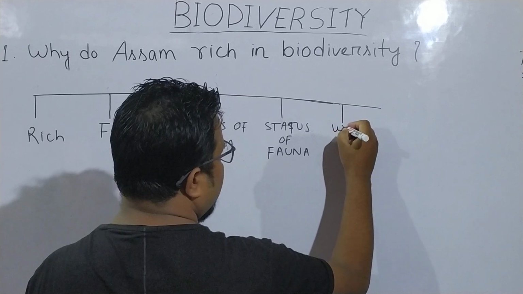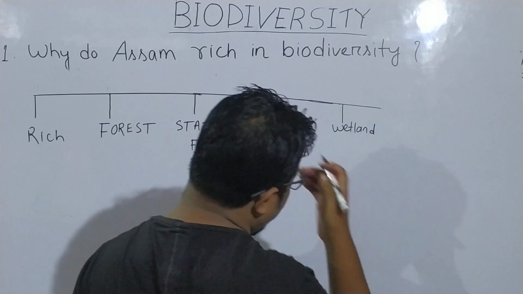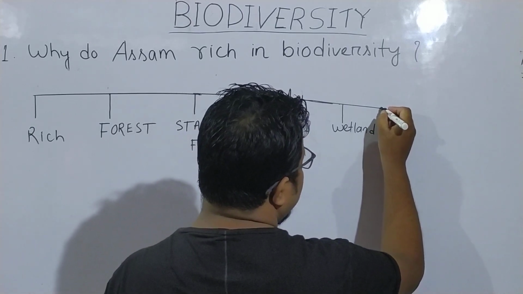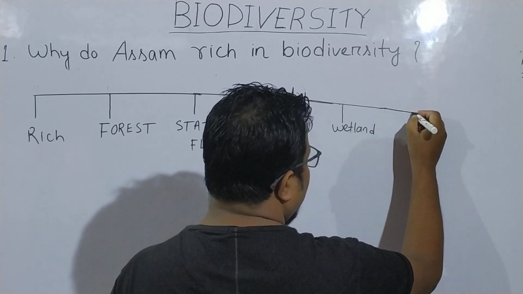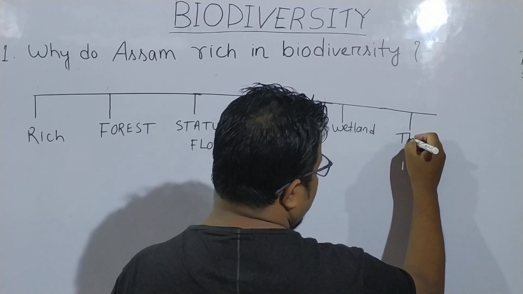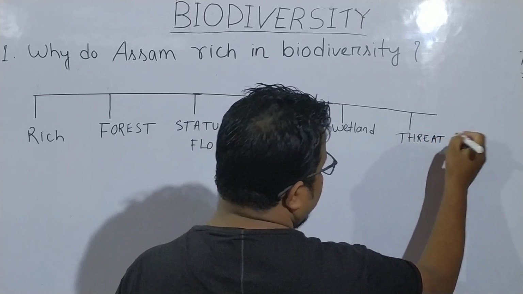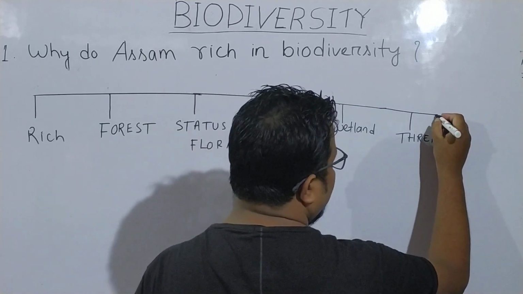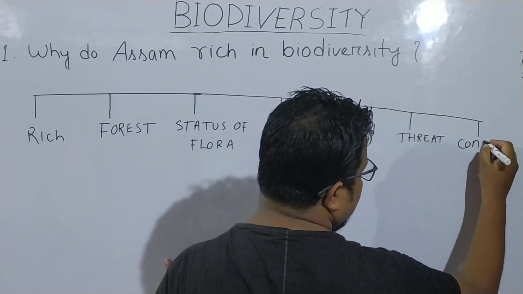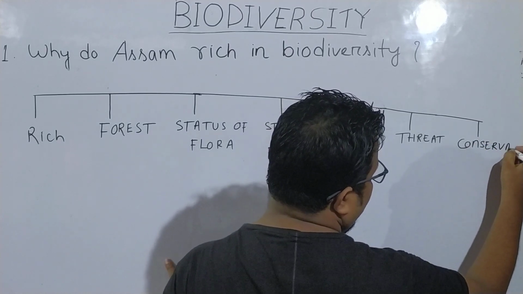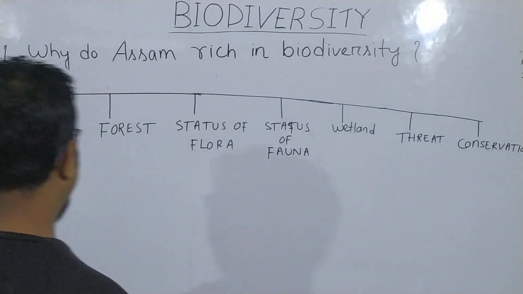Next we will study the wetlands of Assam, about the Ramsar sites and about the Montreux Record. Then the threats to biodiversity in Assam. Next, how do we conserve biodiversity? Conservation of biodiversity.